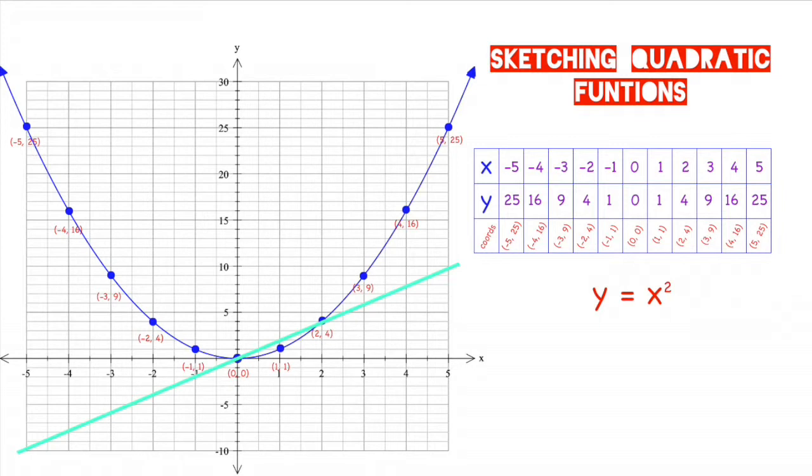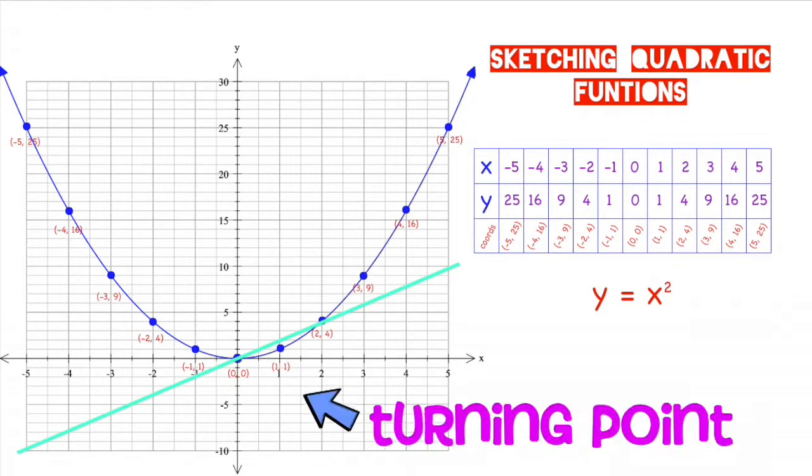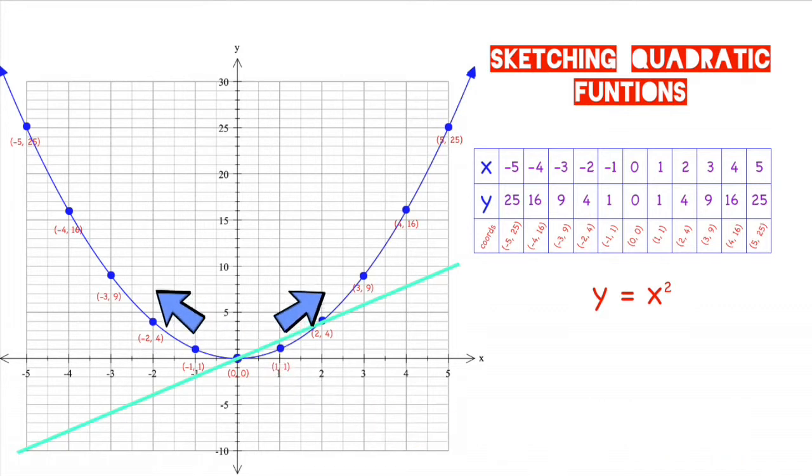Also, what you might notice about this function is that in the middle of the graph, that is at the point 0, 0, it's quite flat, and what we call this is actually a turning point. Now, as you get further and further away from the turning point, it becomes steeper and steeper. The reason for this is the squaring of the larger numbers. That is, the further you get away from the point 0 in either direction, the larger the impact it has, because when you square a larger number, there's a greater difference.